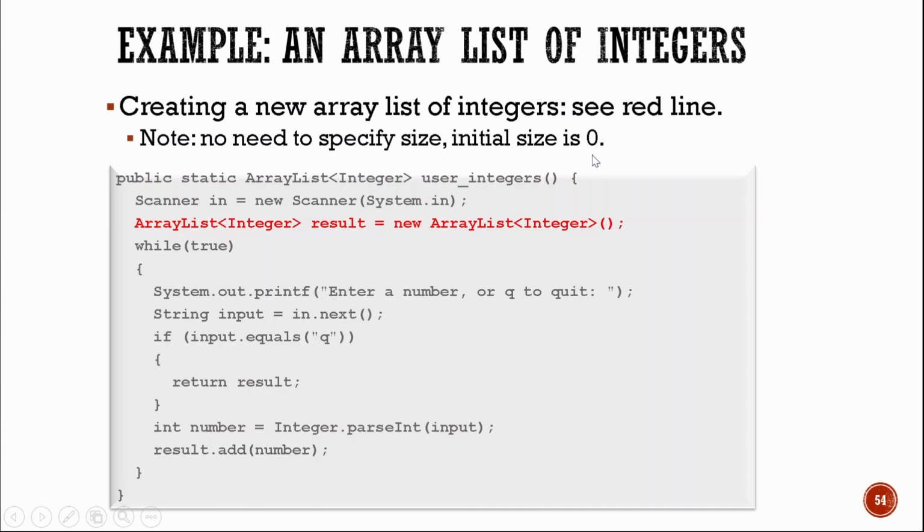Initial size is 0. So we have ArrayList as the keyword and the data type of the ArrayList, and then the variable name that we have, which is result, equals, we instantiate a new ArrayList of integer, with open and close parentheses. As you can see, the line of code does not have a specific size. It does not have any limit, and at the same time, it immediately initializes to 0.